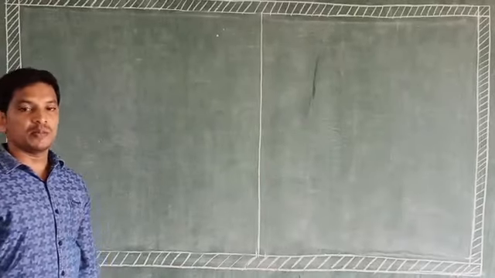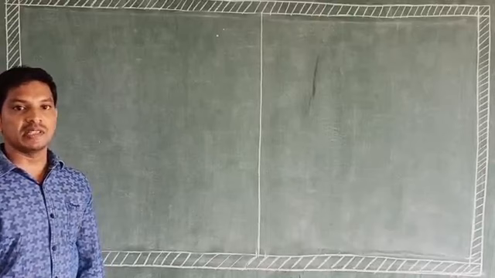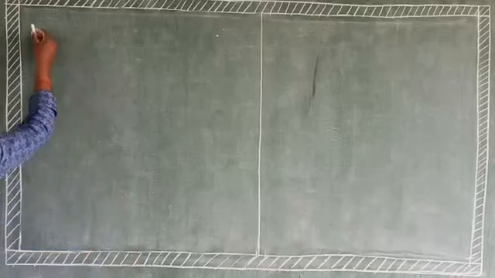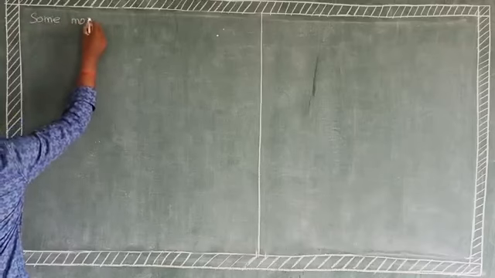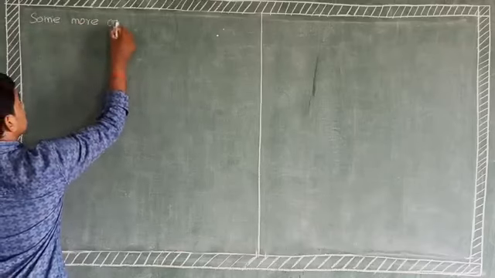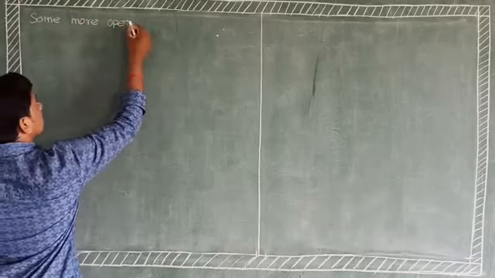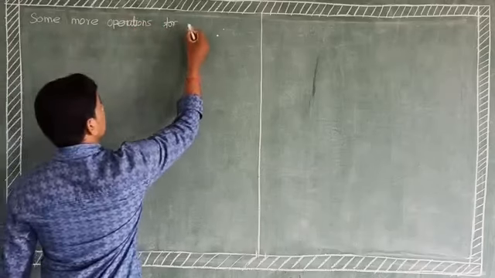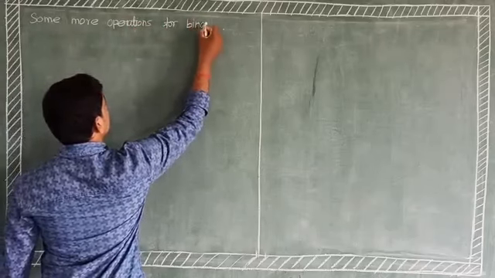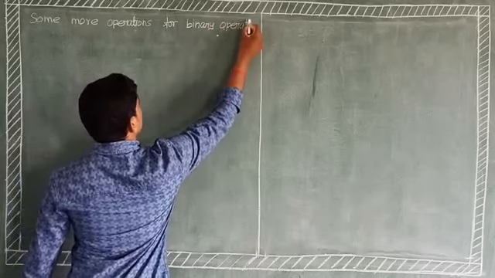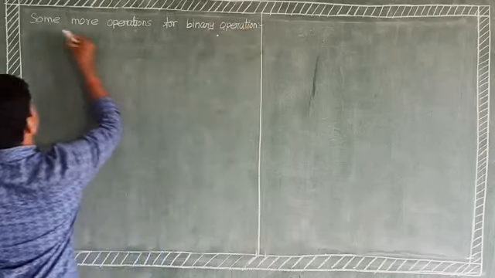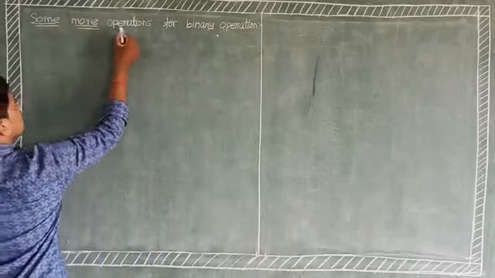Next one, let us discuss some more properties of binary operation.